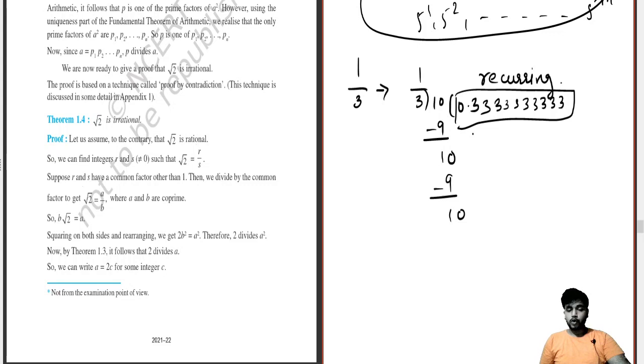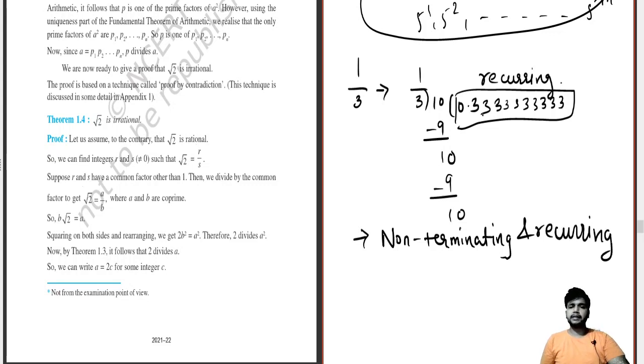So the terms which are non-terminating and recurring mean they have a pattern, like 0.242424. This is a recurring term, we can write it as 0.24 with a bar.